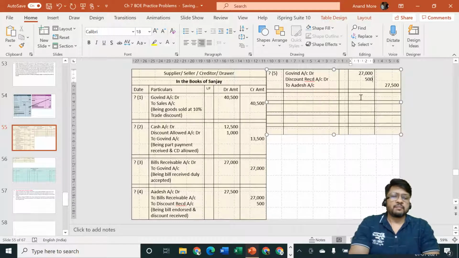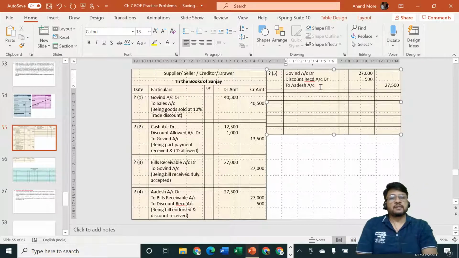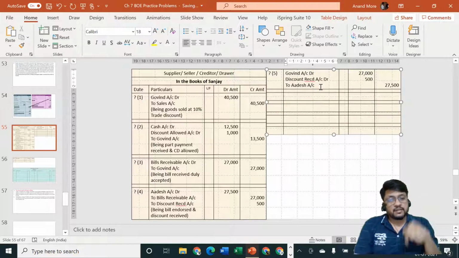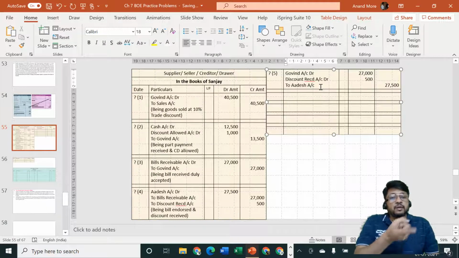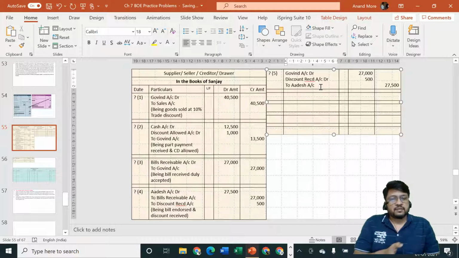Discount received is income. So debit all expenses and losses and credit all incomes and gains. How can you debit it? Yes, what you are saying is very true. Discount received account should be always credited when it is received. Now discount is not received. Now the old discount received is getting cancelled. So income is getting cancelled, negated, reversed. That's why we are reversing the thing, and the credit income is getting debited so that it is going to get cancelled. I hope it is clear to all of you.